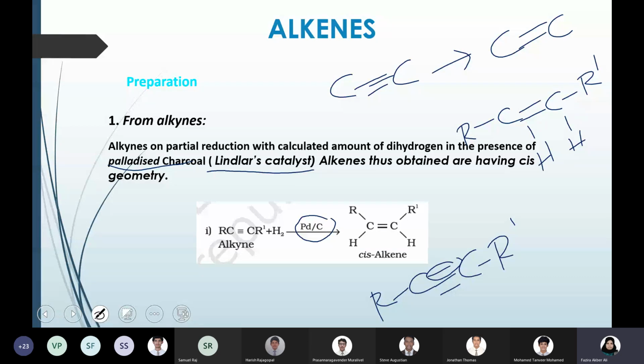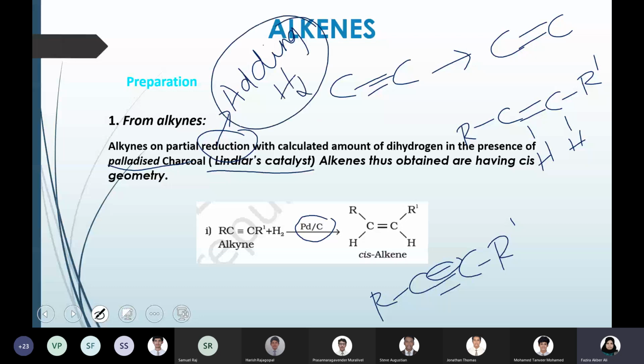This is what happens in the case of Lindlar's catalyst. This is a kind of reduction. Reduction means adding hydrogen. In organic, we basically use reduction for adding hydrogen. So you're adding a hydrogen molecule in presence of a catalyst, and this particular catalyst used here is Lindlar's catalyst, which is palladized charcoal.